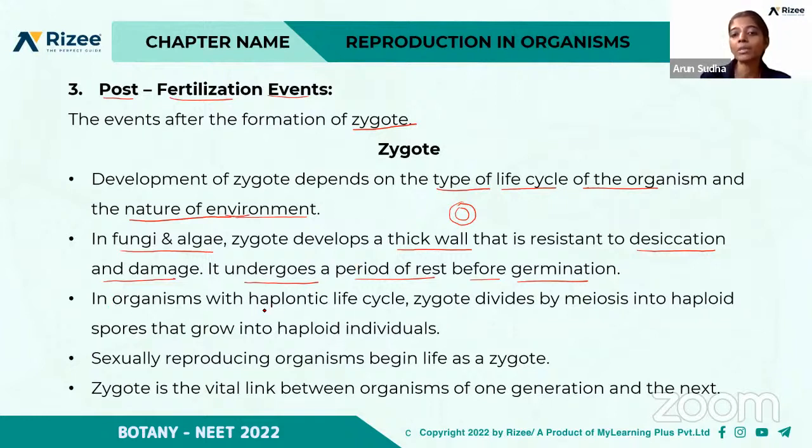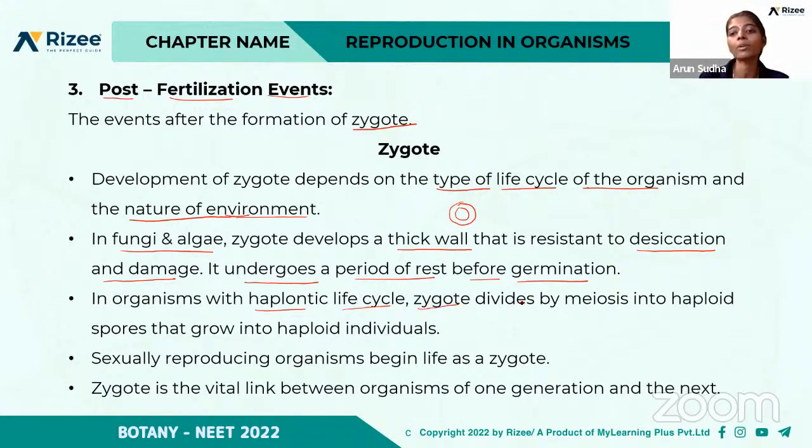And in organisms with a haplontic life cycle, we already discussed the haplontic life cycle, the diplontic life cycle and the haplodiplontic life cycle, right? If you take the haplontic life cycle, the major phases will be in the haploid form. Here the zygote is the only diploid stage.